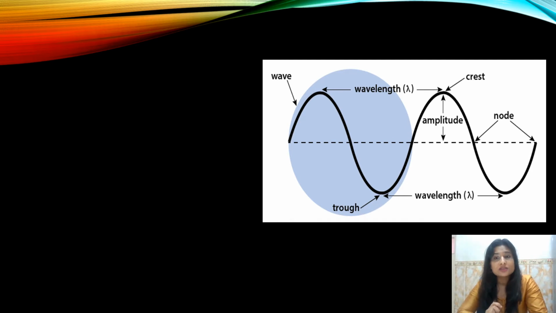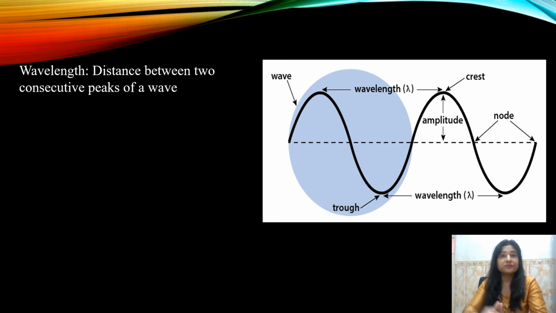The highest position, as you can see, is called the crest and the lowest peak is called the trough. So the first parameter which is very important that defines the characteristic of a wave is wavelength. Wavelength is basically the distance between two consecutive crests or two consecutive troughs. It is measured in meters.